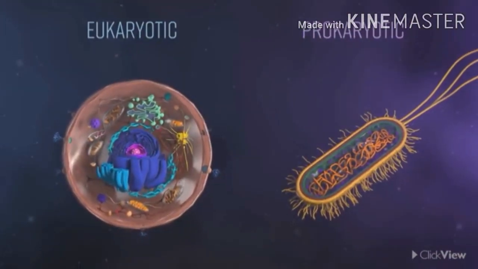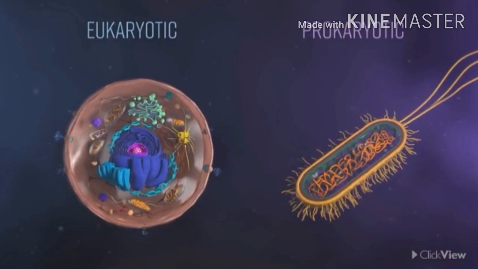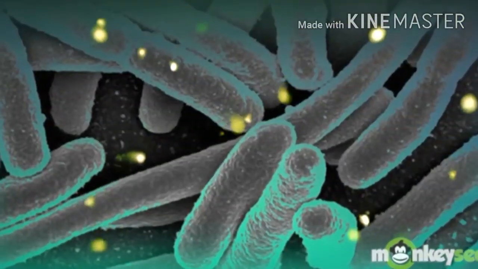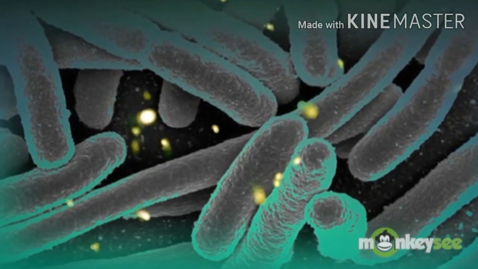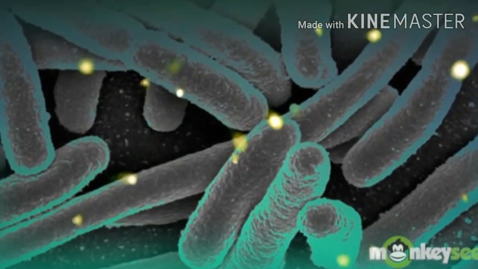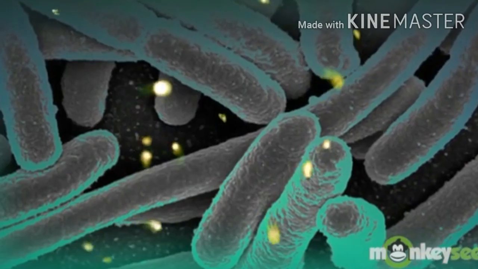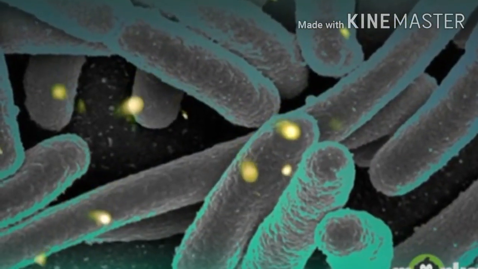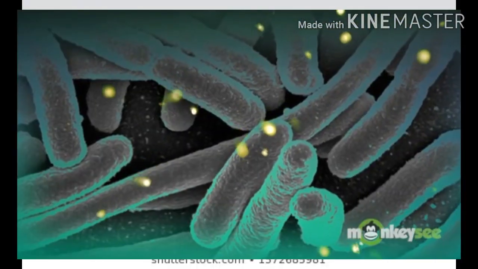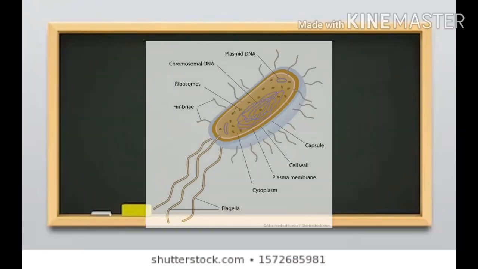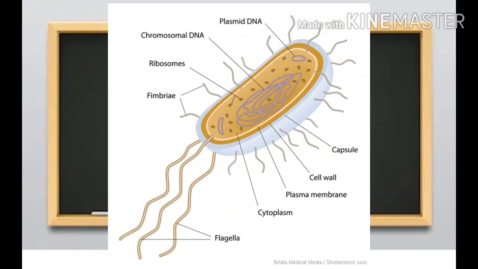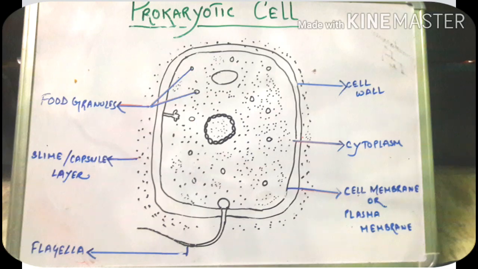Cells are of two types, prokaryotic cells and eukaryotic cells. Prokaryotic means earlier. So, the prokaryotic cells lack a nucleus. Their genetic material is not enclosed by a membrane and lies free in the cytoplasm. The genetic material is in the form of a single circular chromosome. The chromosome is present in the cytoplasm in the nuclear region called the nucleoid.